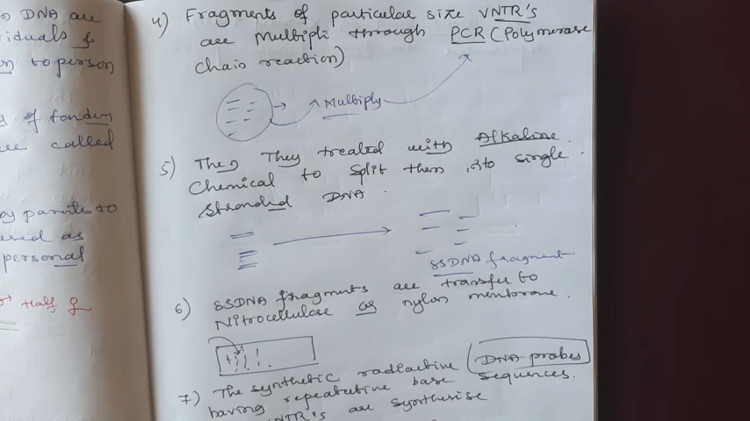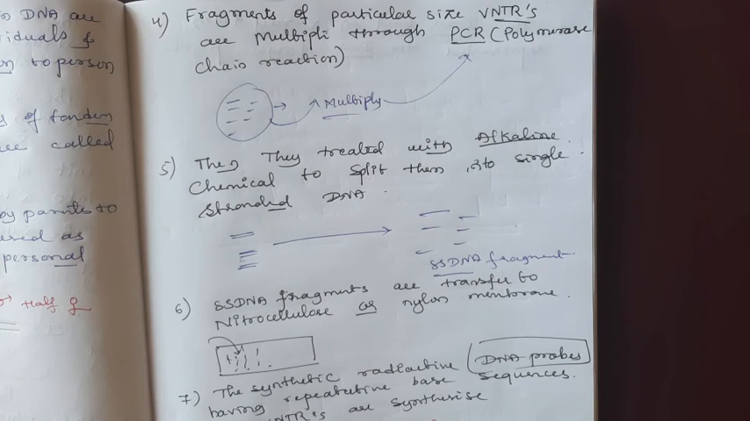Okay, those DNA probes are transferred to the nylon membrane for the hybridization. Hybridization in the sense complementary base pairing of the DNA and DNA probes. Okay, this is known as Southern blotting. After that, the nylon membrane is exposed to the X-ray film in order to mark the hybridization.